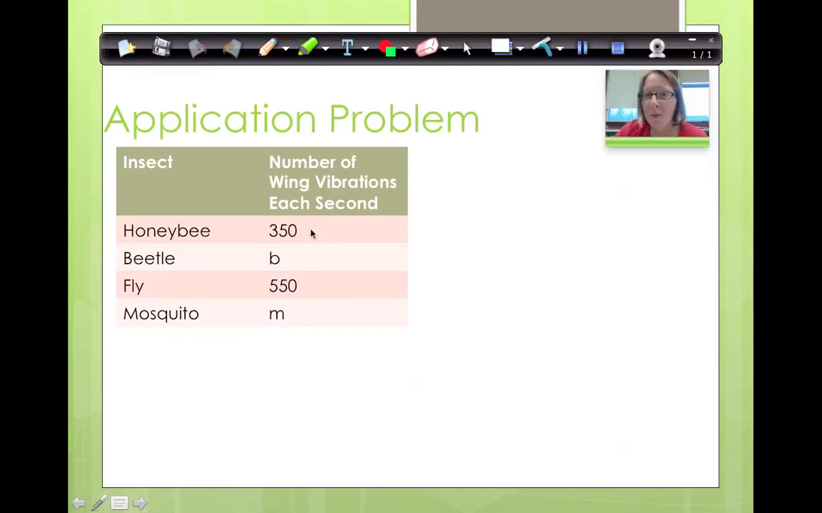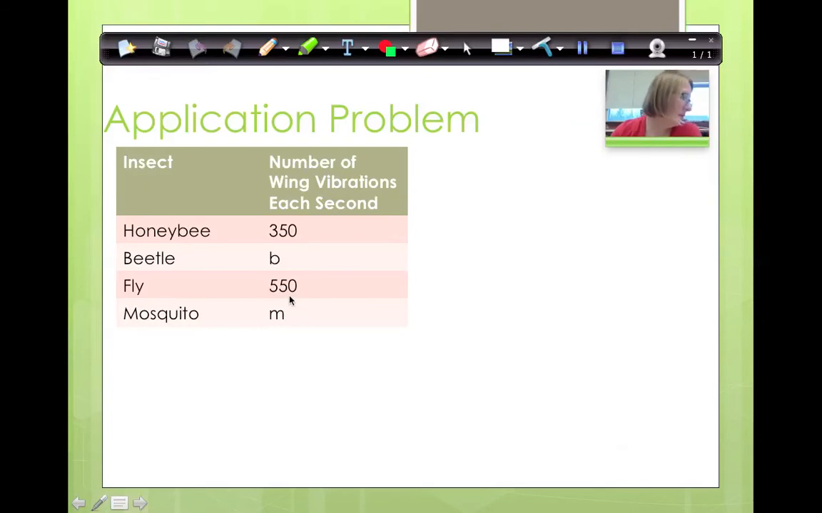A honeybee beats it 350 times per second. Whoa. But I'm noticing that it has a B and an M. A fly, 550 times per second. That is so many times to beat your wings. But we have some holes. We're going to have to fill in our table before we can do our graph. Okay, so here are the following clues to help us fill in the B and the M.